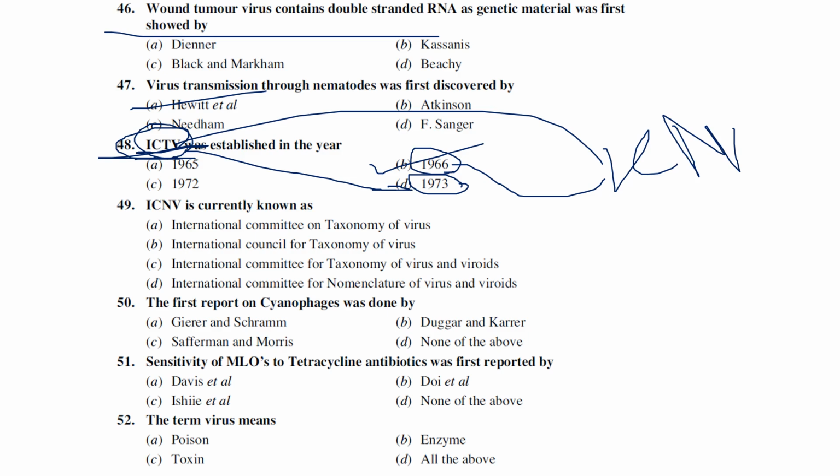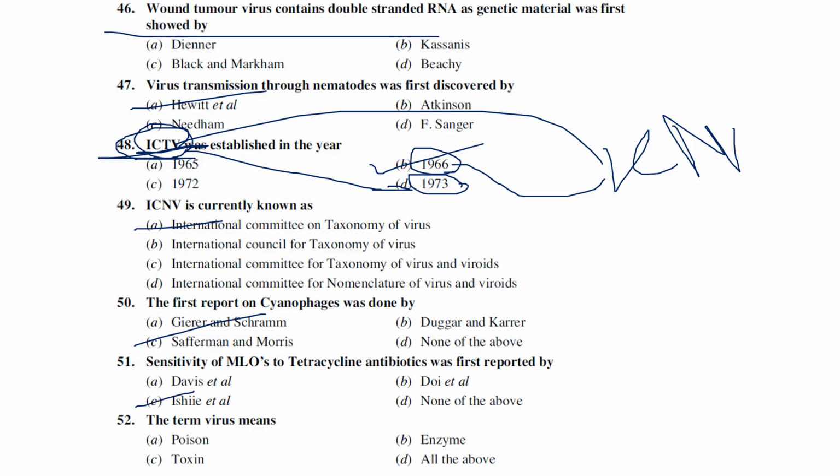I think the answer is A. The next one is the first report of cyanophages, which was done by Safferman and Morris in 1963. Viruses that infect blue-green algae are known as cyanophages. That was reported by Safferman and Morris, LPP1, right? The next one is sensitivity of MLOs, mycoplasma-like organisms, to tetracycline antibiotic, which was first reported by Ishii et al.